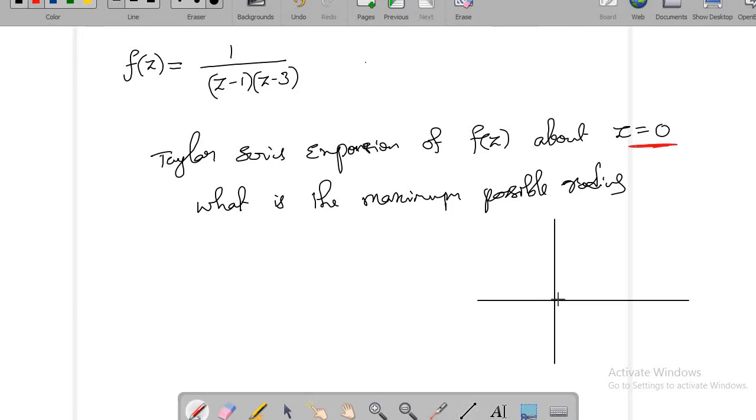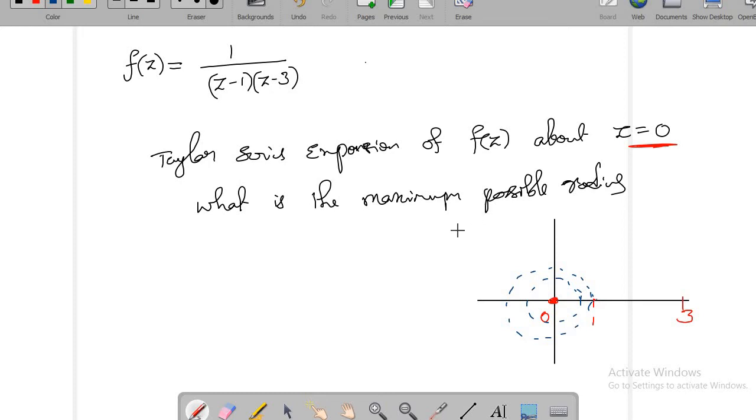We want a series expansion about 0. 0 is here, and next 1 is here, next 3 is here. Now you need to construct a circle around z0 which does not include any singular point. So the maximum radius, it can be less than 1. Even I cannot say it is 1. When it is strictly less than 1, then you can say that the Taylor series expansion will be valid about